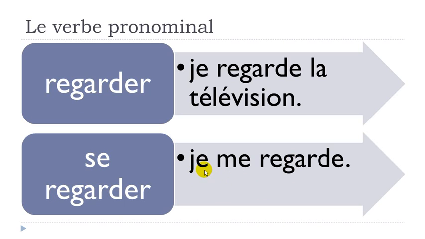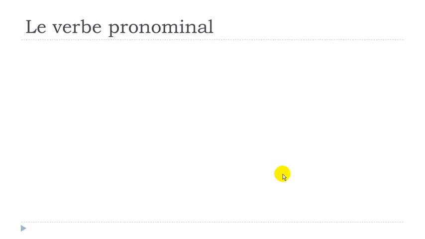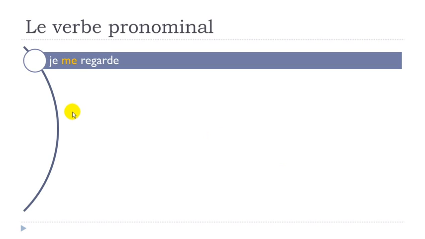So you will have to add this me before the verb. Je me regarde. Okay, so let's see how we will conjugate this verb in the present.